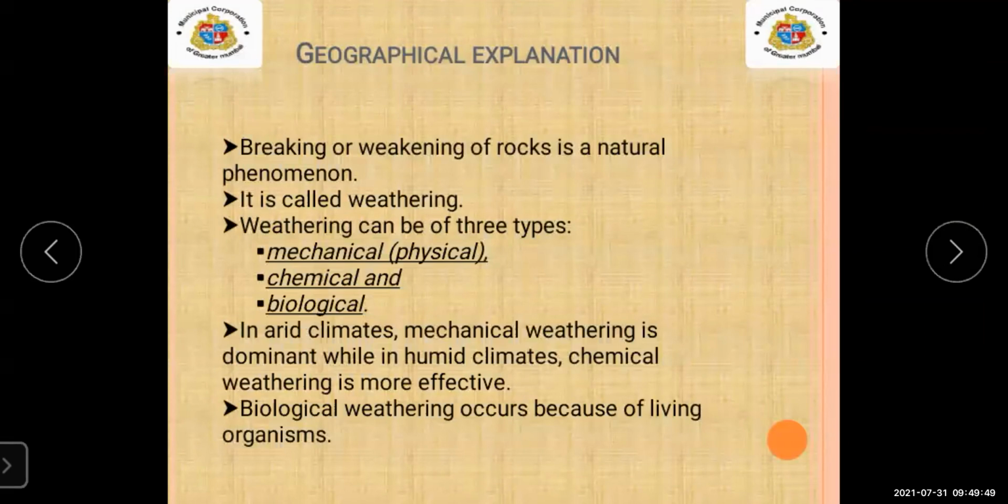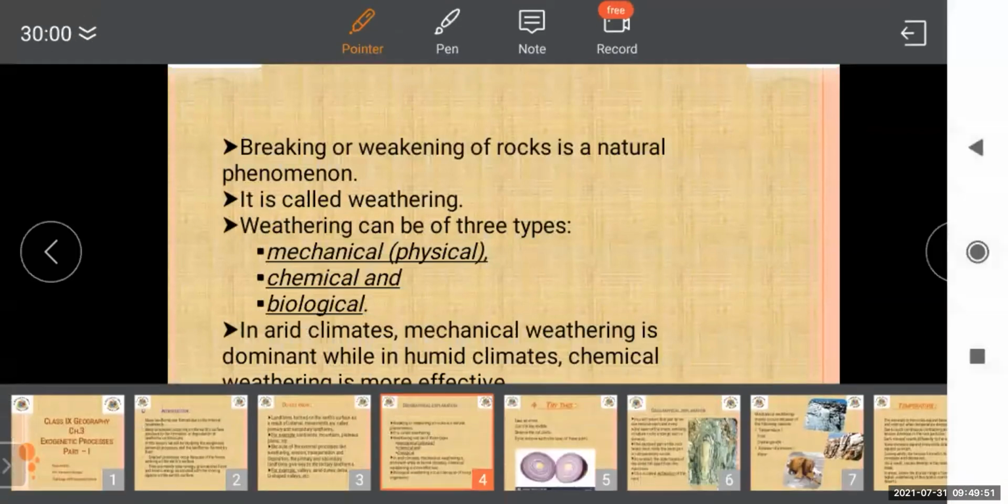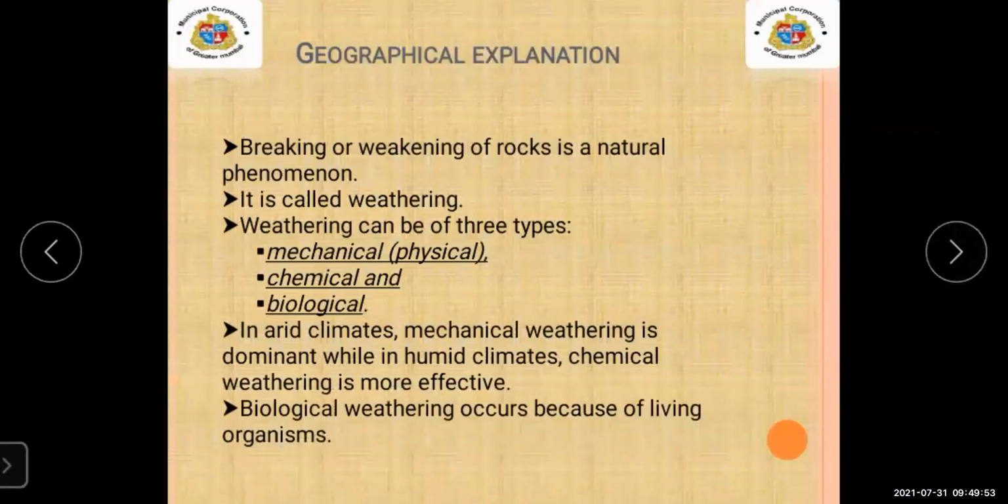It is called weathering. Weathering means breaking or weakening of rock. We can't easily break a stone with our hand, students, because it's a natural phenomenon. Breaking or weakening of the rock is called weathering.